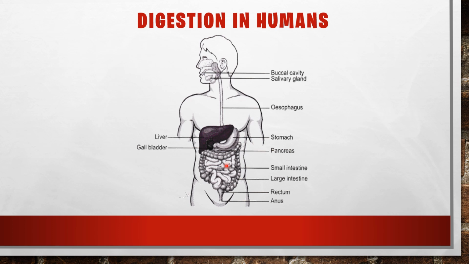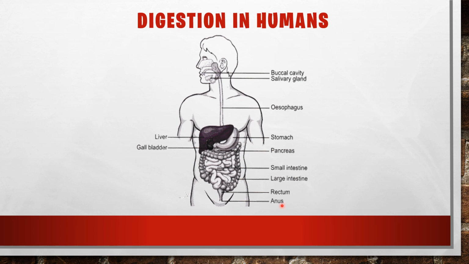Now just understand that from the small intestine, the food next goes to the large intestine. So this is the large intestine, and from here the unused parts of the food are stored in the rectum and then eliminated through the anus, A-N-U-S, anus. Okay, so this is the digestion in humans. Digestion starts from the mouth or buccal cavity and ends at the anus.